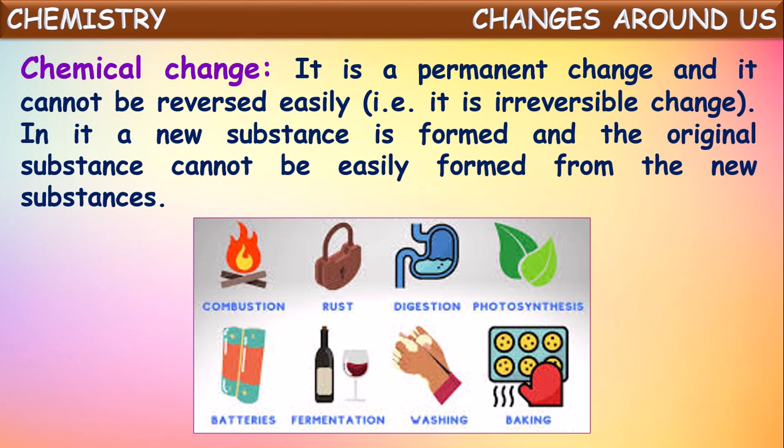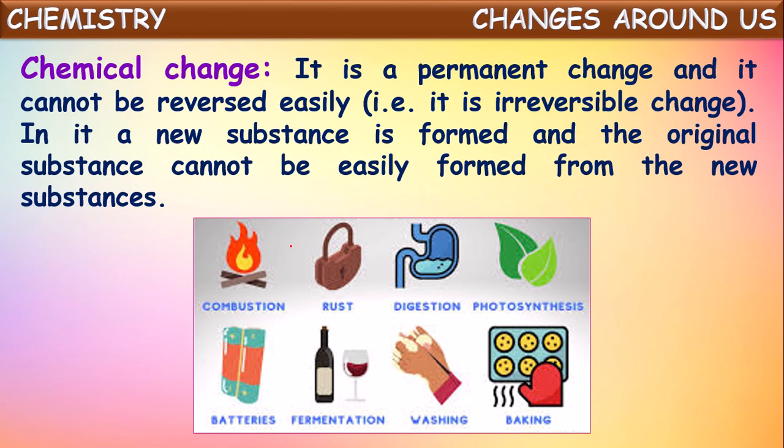See here some examples are shown. Combustion. Combustion means burning of fuels like wood. See here, wood logs are burnt. After some time, if we observe, it remains with certain ash and coal, smoke, this all will be remained. From this all, we cannot get back the wood logs which we have taken at the starting, isn't it? So it is an irreversible change, and finally new substances are formed. From those new substances, we cannot get back the original substance taken. Such changes are called chemical changes.